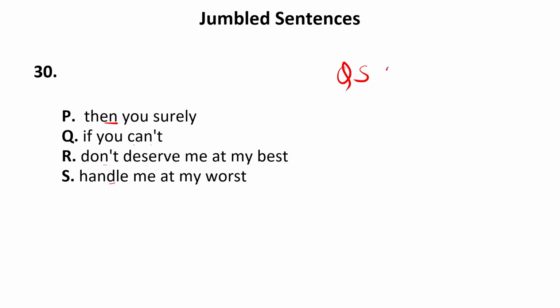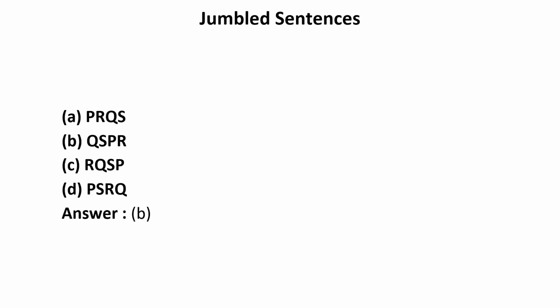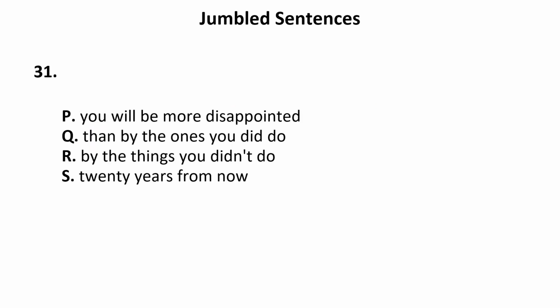Then you surely don't deserve me at my best. So this should be the sequence, that is QSPR. Now let us see according to the options. It is B, that is QSPR, the one which we have already done. So our answer is absolutely correct. So this is the way how we can solve jumbled sentences. Now let us move to the next question.